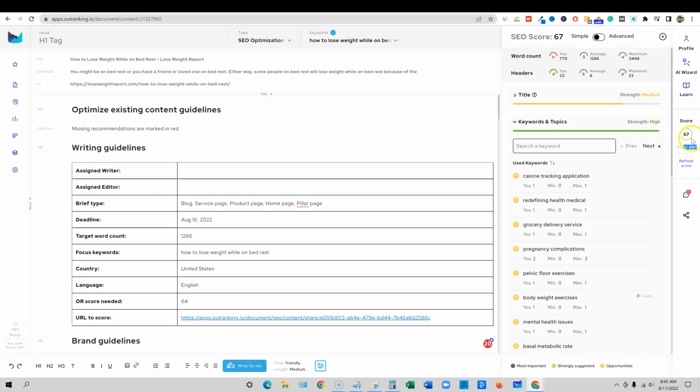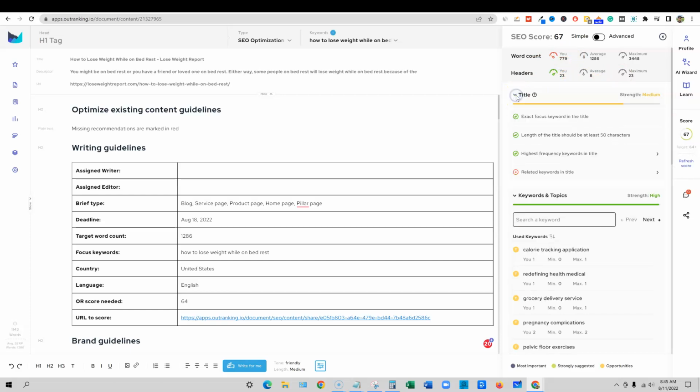So we could try to get this to go 10 points higher and see if that would help us rank. But I think overall, if we're just looking at this, trying to compare apples to apples, Outranking is saying that we do have better content than what they're asking for to rank on the top 10. And so we have a 67. It does quickly tell you what you could improve, which is the word count is low, and then title, related keywords and title. We do have the title completely optimized, but maybe it's asking for another keyword, and if we could sneak in another one, it would be helpful.